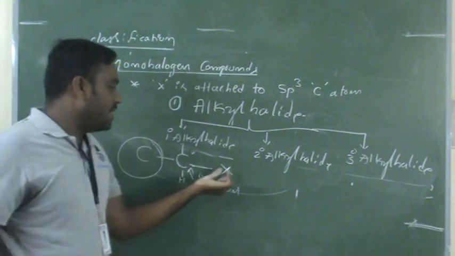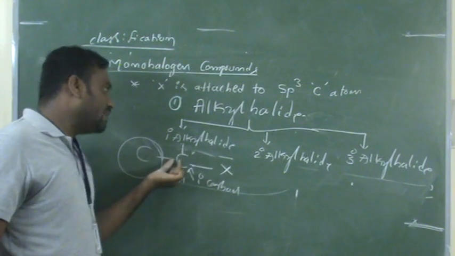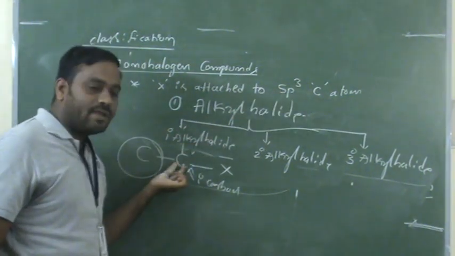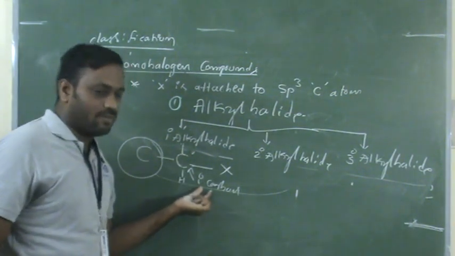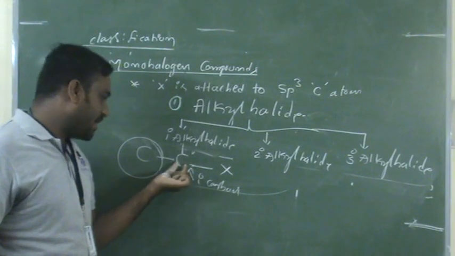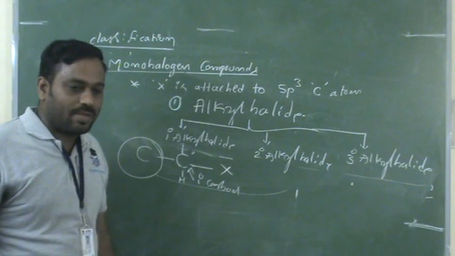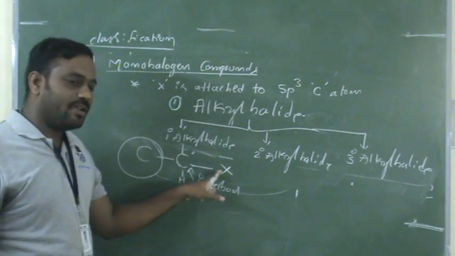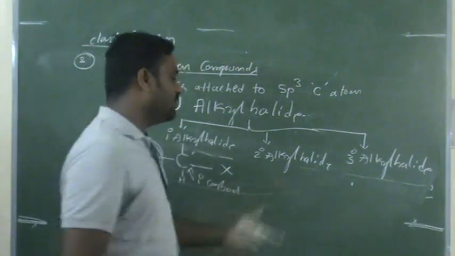Now keep in mind this halogen atom is directly attached to an sp3 hybridized carbon atom. This carbon atom should be sp3 and also should be a primary carbon. What is the meaning of primary carbon? Now this belongs to primary alkyl halide. I hope you understand that the halogen atom is directly attached to a primary carbon. If you understand that, the rest is very easy.